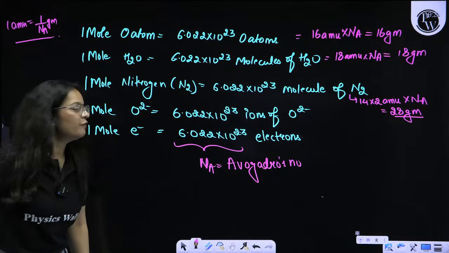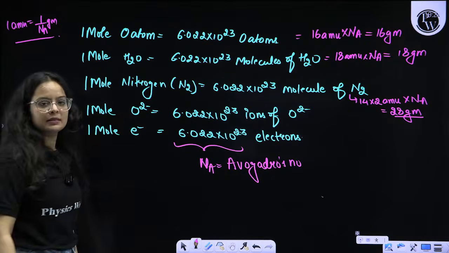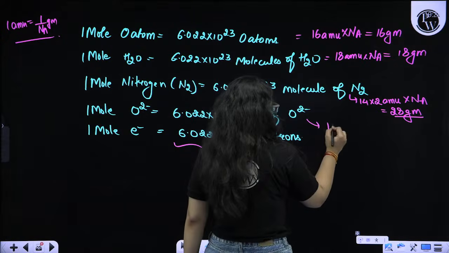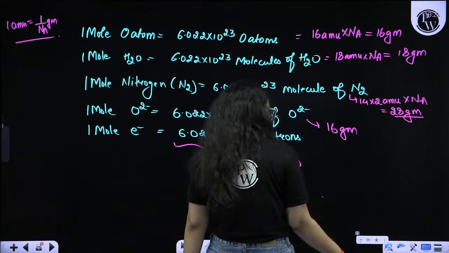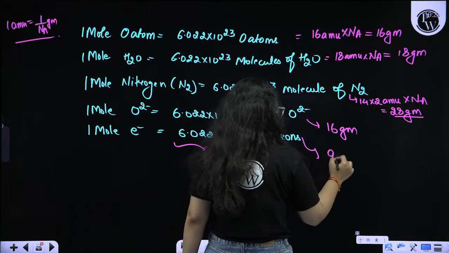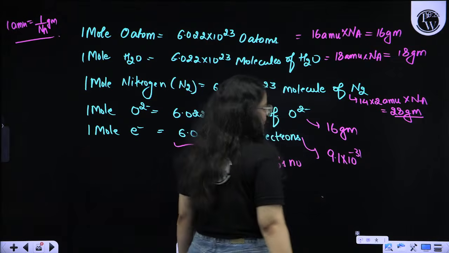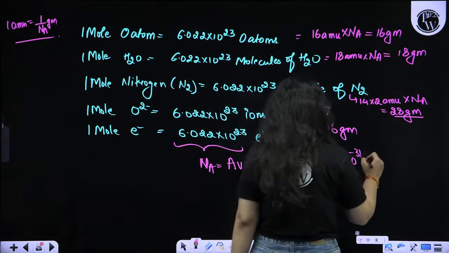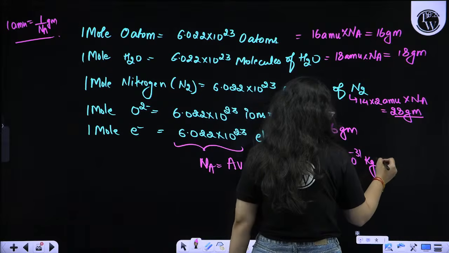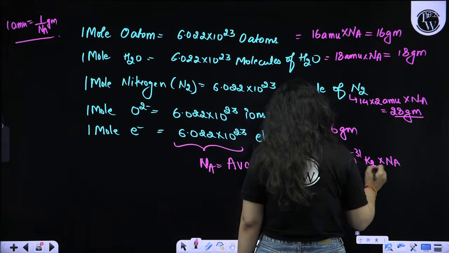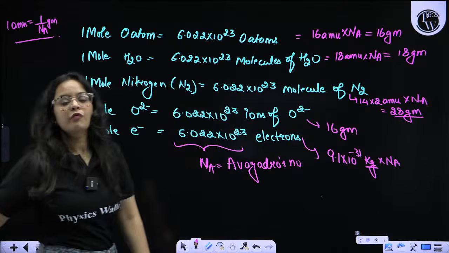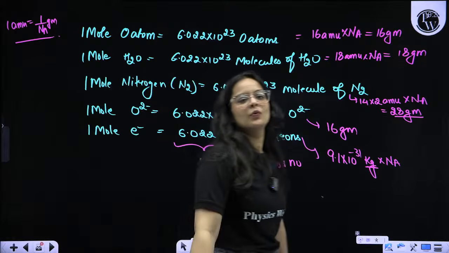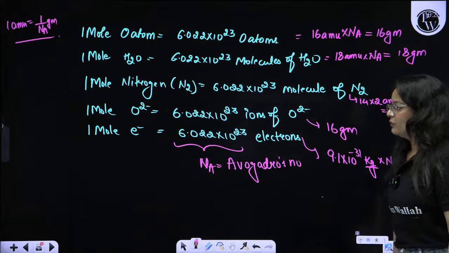Yes, beta. Moving on to 1 mole of O2 minus. That is simply an ion. Just write it like this, 16 gram for oxygen. And the electron mass is 9.1 into 10 raised to the power minus 31, the mass of one electron, isn't it? In kilograms. If I multiply it by Na, I will get it in kilograms only for 1 mole electron. Okay, beta. Is it clear to you all? This is how you can solve any question of mole.